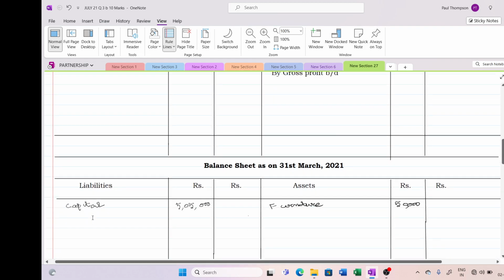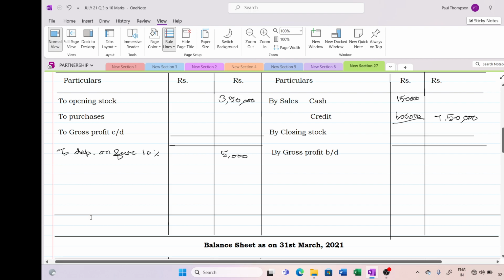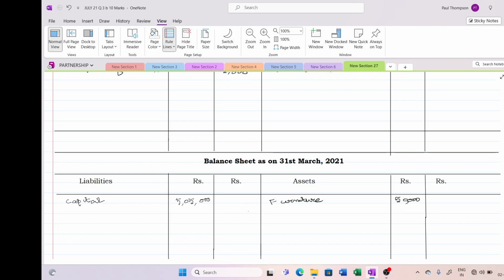Okay. So let me write here to depreciation in my P&L account. To depreciation on furniture 10%. Furniture is, I think, 50,000. So 10% will be my 5,000. So I have to go to my balance sheet, current year balance sheet, reduce the asset by depreciation.